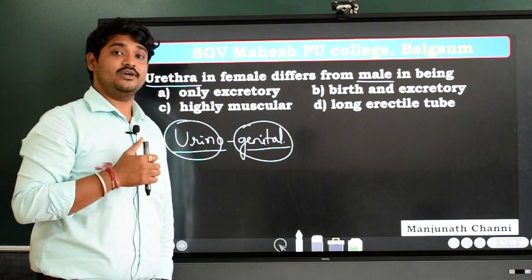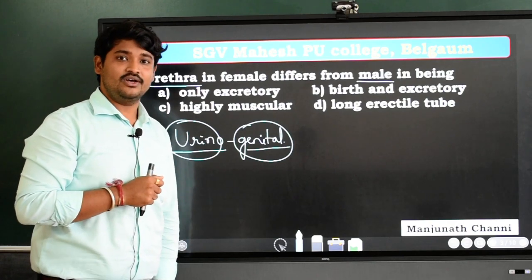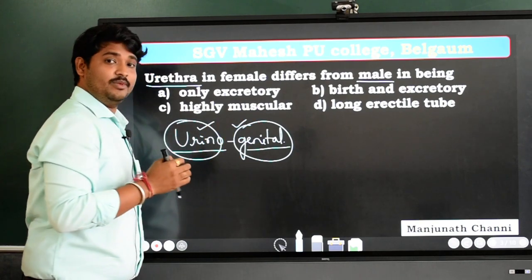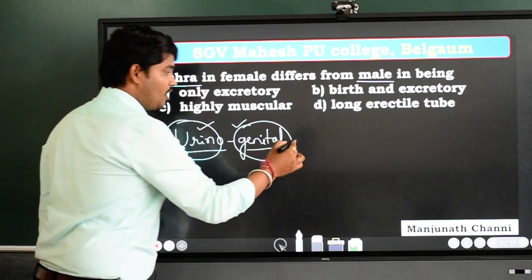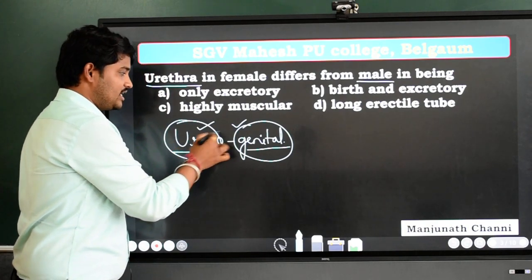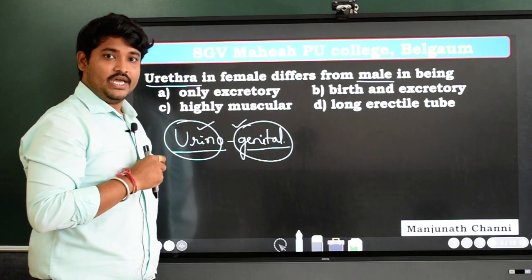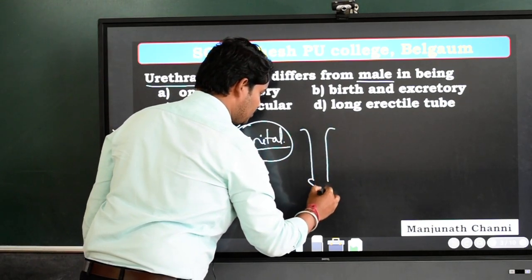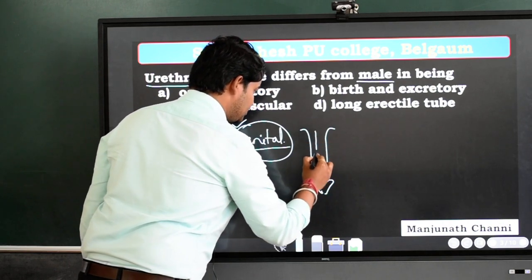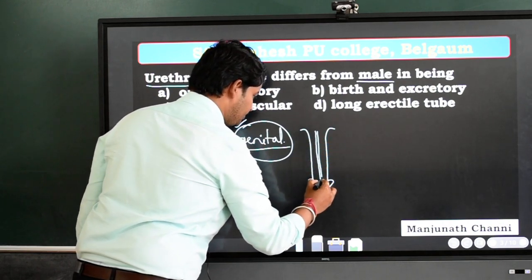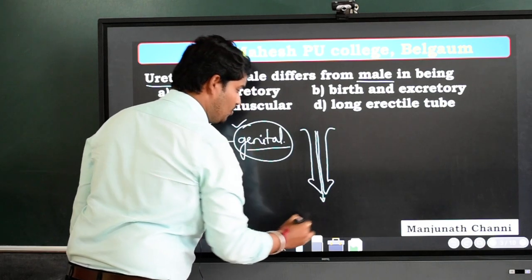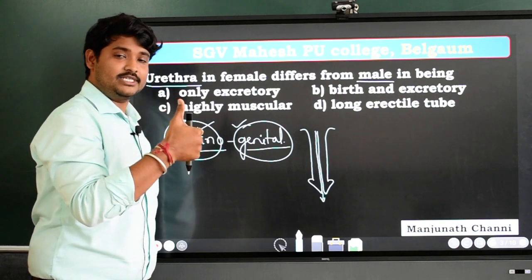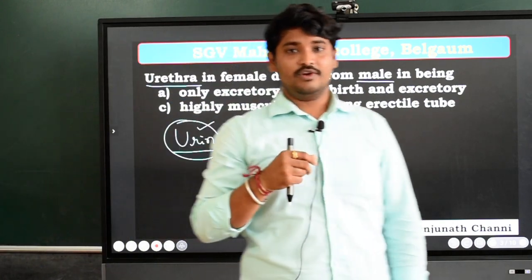In case of the higher organisms, higher mammals, the urinary as well as genital system will be combined because they have a common opening for release of urine as well as release of the gametes. In case of males, both gametes as well as the urine are passed out from the common opening, that is urethra. This is the penis and this is the urethral opening. Ultimately through this opening, both gametes as well as the urine will be passed.